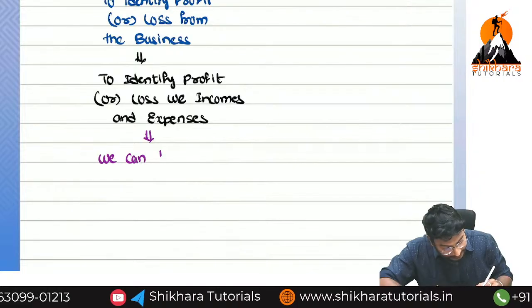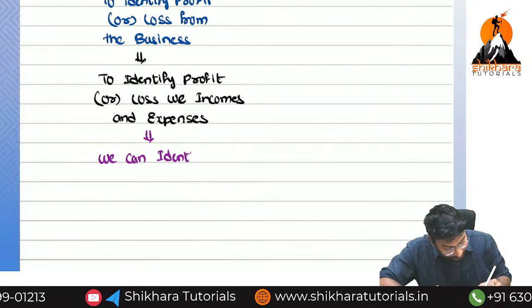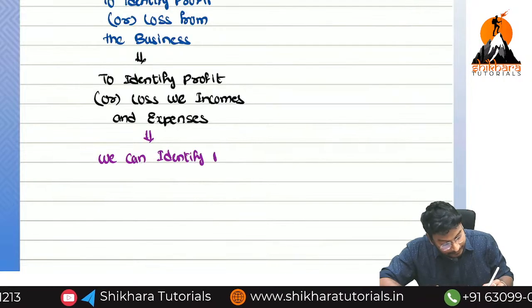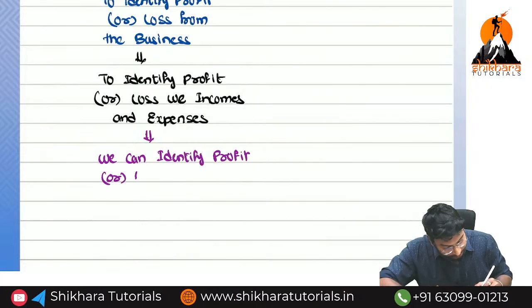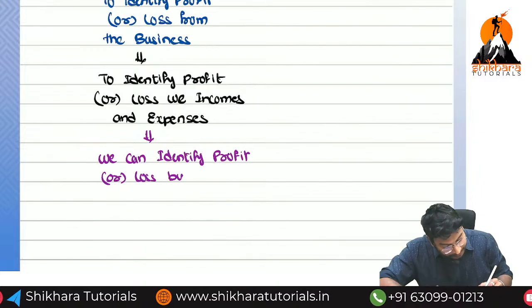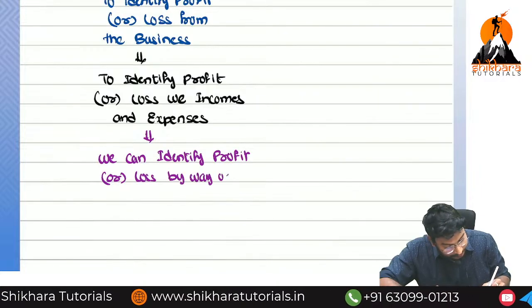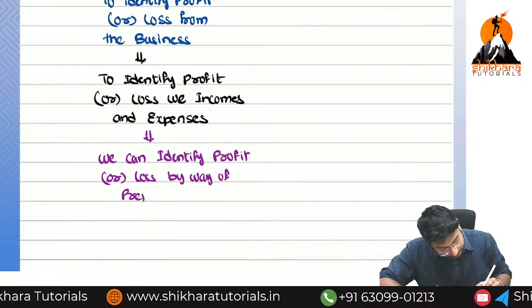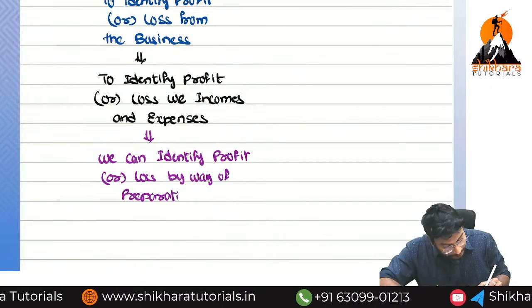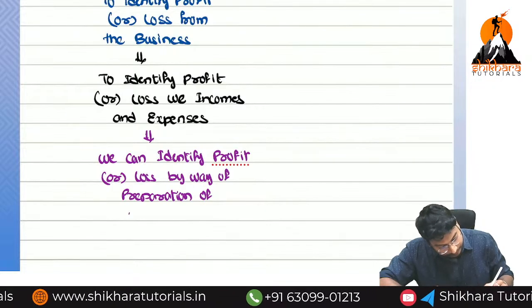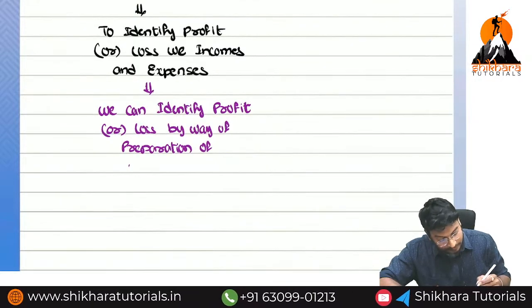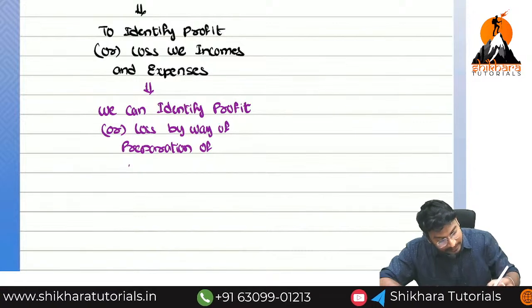We can identify profit or loss by way of preparation of which account?